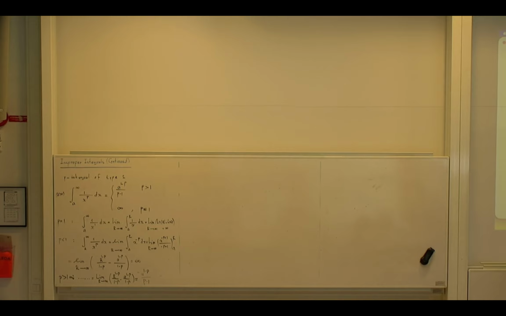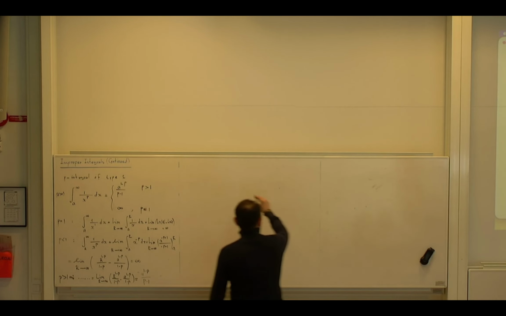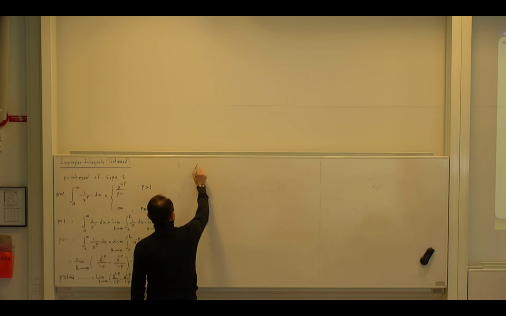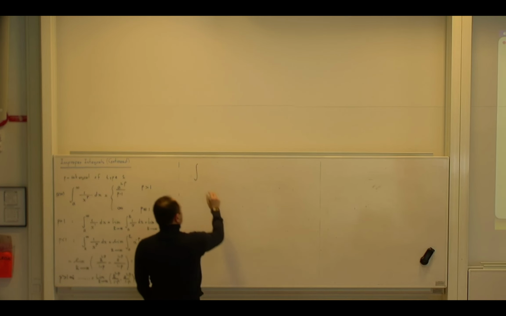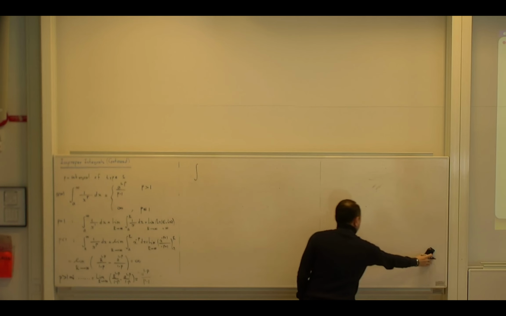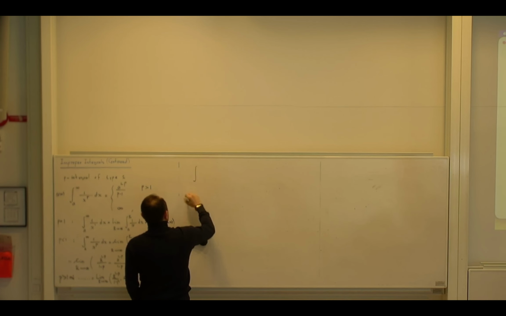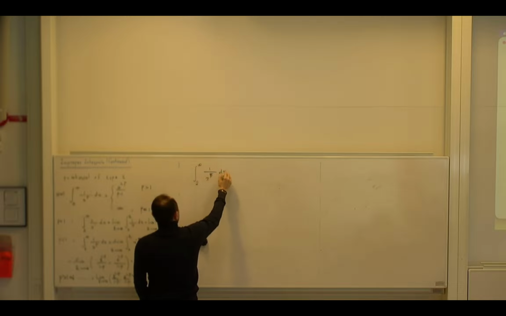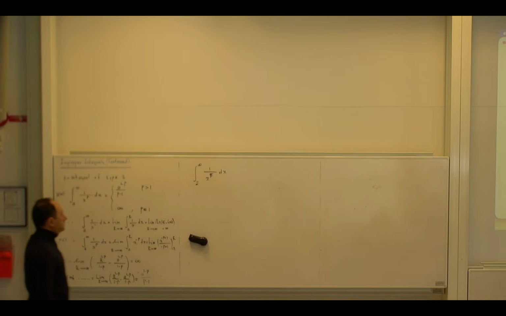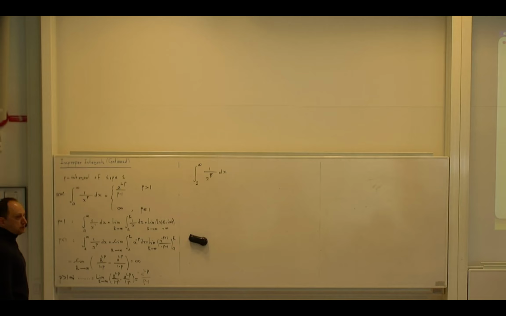I think, let me solve one of the workshop problems. That's a good problem. So let me write this one. It is the first one in the module question. Let me first give a simple example. So what do you think about this integral? For example, from 2 to infinity of 1 over x to power 5 dx. What do you think about this integral? Does this converge or diverge?